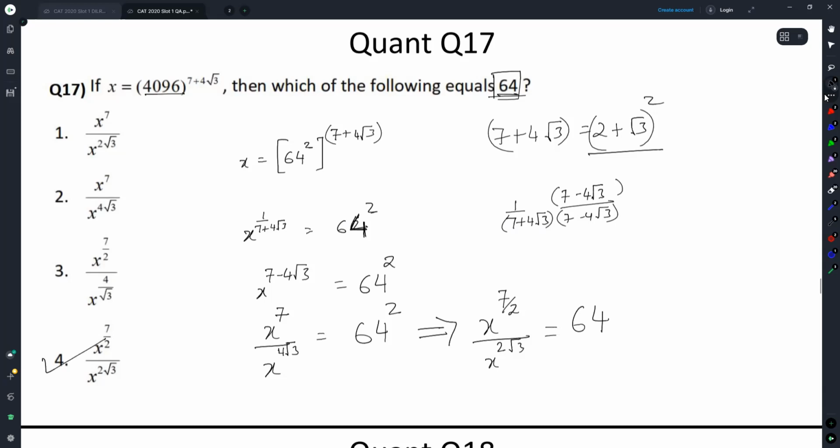I would not have done it in the first round because I was unable to figure out the trigger for taking it to the other side. That is not my default reaction to stuff. My default reaction was this. I don't know why, but this is what I thought of, and then I thought, now how do I proceed? Then I left it and I came back later. I managed to figure out what to do. Is this understandable, people? Let's move.